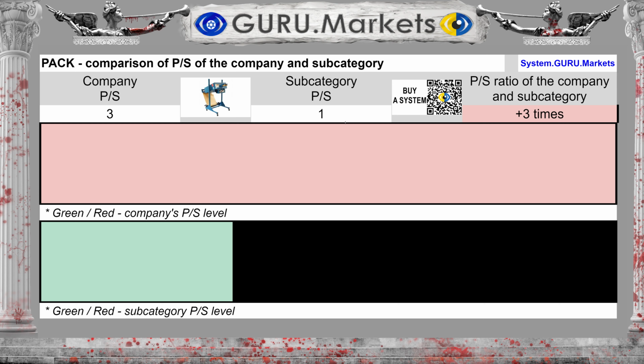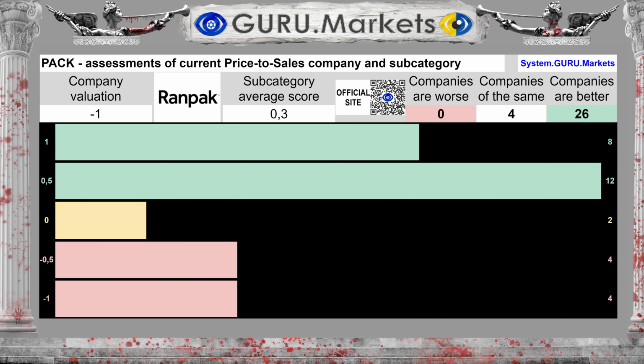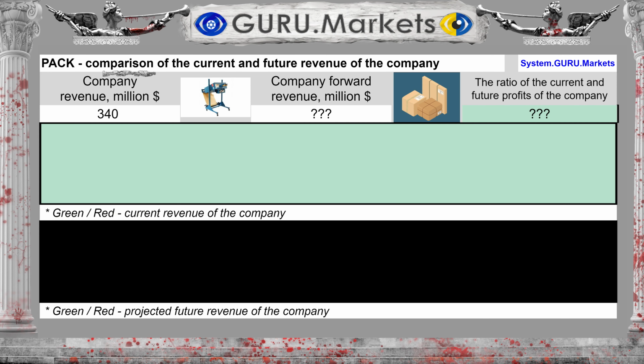Ratio of company value to revenue is 3. The average in the subcategory is 1, which is 200% higher than in the subcategory. Evaluation of the company's market price to revenue ratio in comparison with indicators in the subcategory: Bad, -1 point. Revenue for the last 12 months was $340 million.